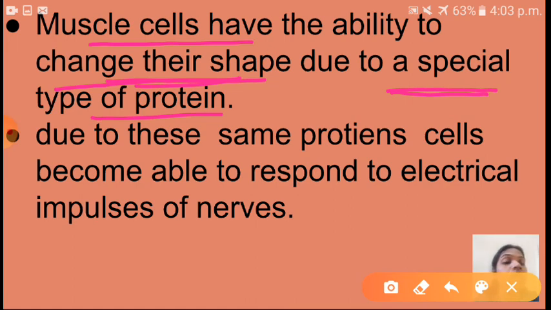Okay children, so electrochemical impulses are generated with the help of neurons and transfer from one neuron to another neuron. Like this it will transfer and finally reach the muscle cells. Muscle cells have some special protein. With the help of that protein, see here, due to these same proteins, cells become able to respond to electrical impulses of nerves.